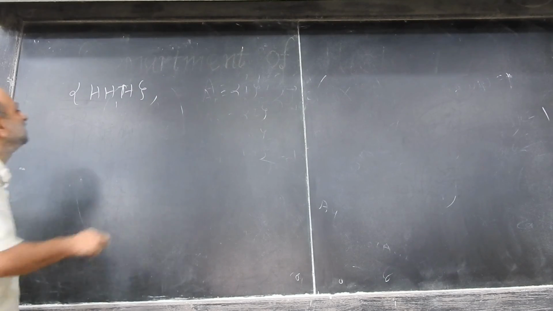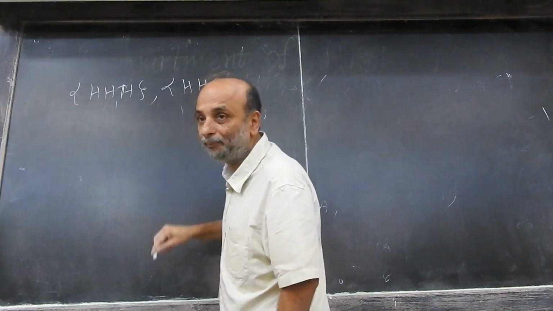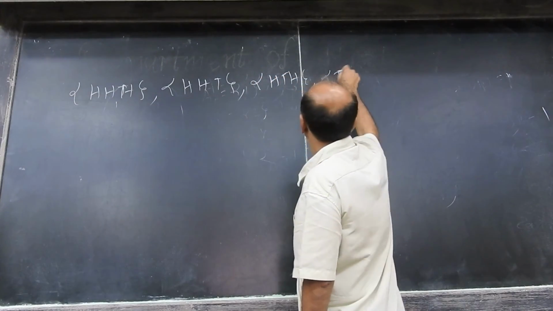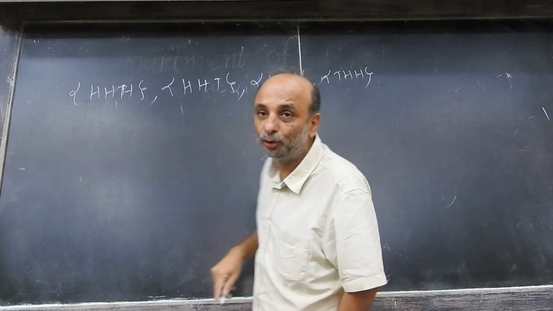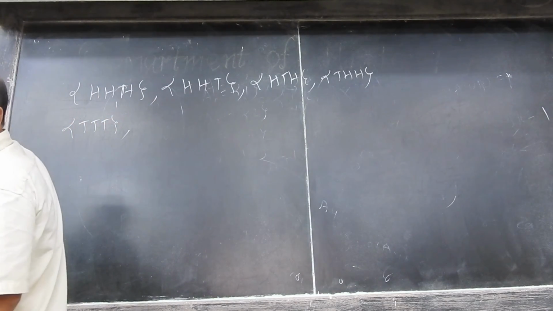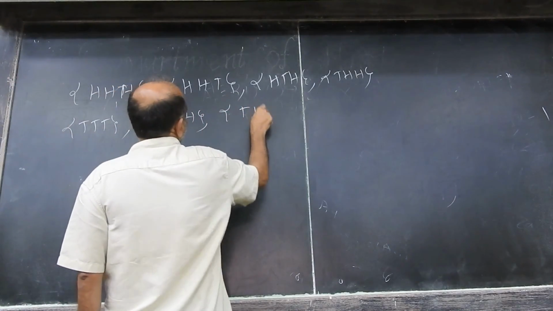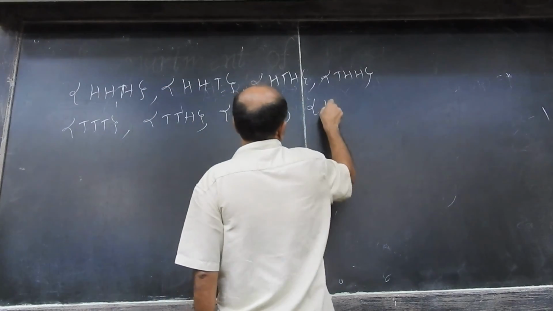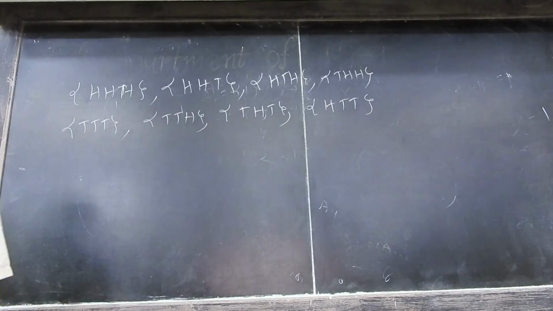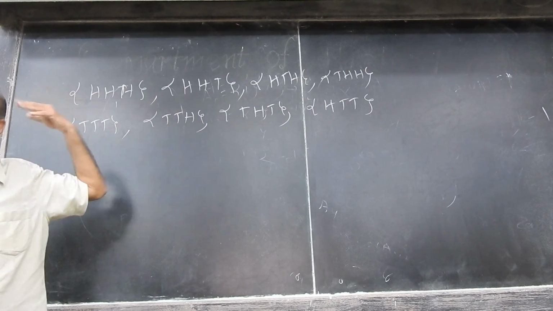Yeah. So HHH is one outcome. Then HHT could be another. HTH could be a third. Then THH could be the fourth. TTT could be another. TTH. THT. HTT. Now these are not random variables, they are outcomes of chance experiments. They are not real values.